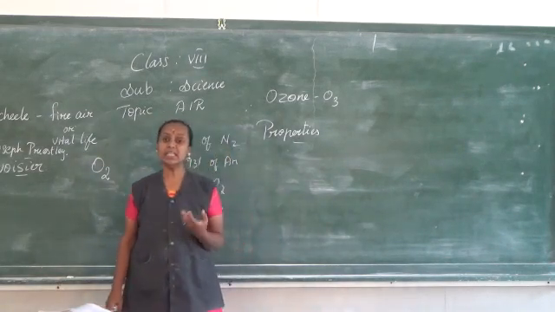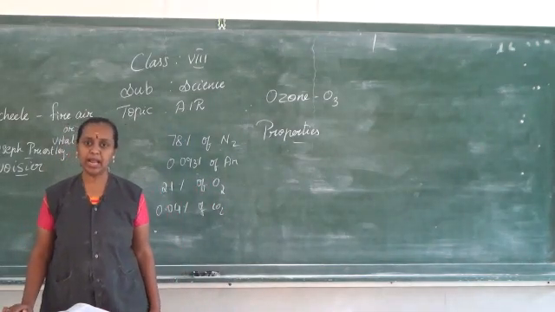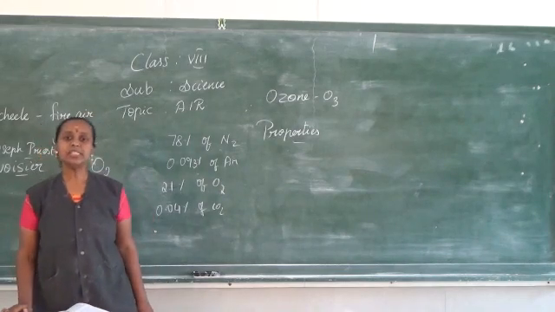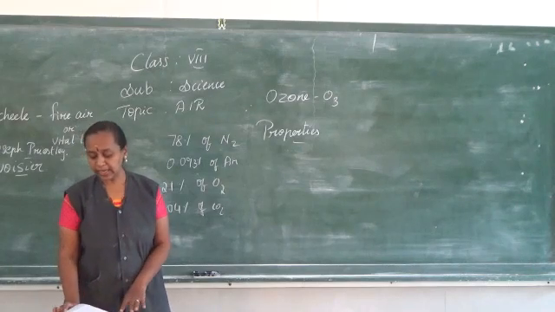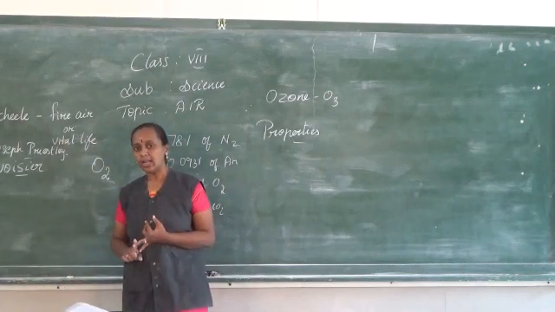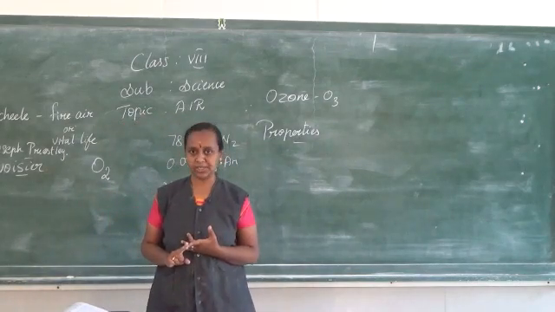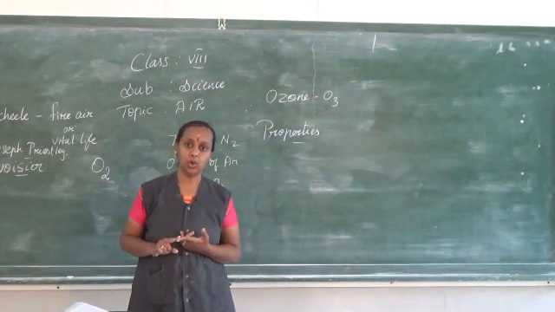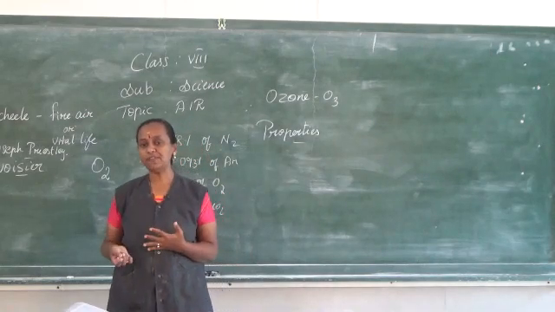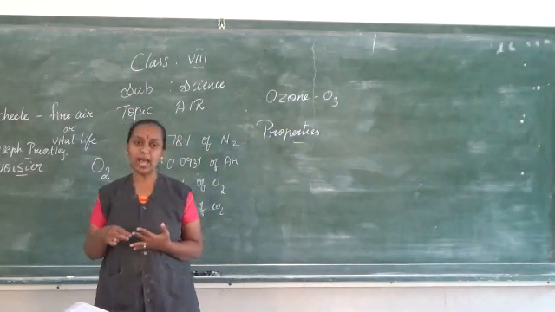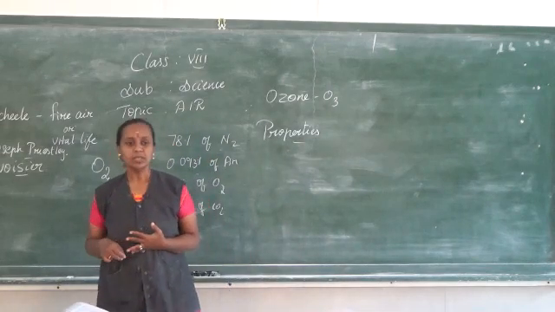And it is denser than air. It can be made into liquid at high pressure and low temperature. It supports combustion. So these are the properties of oxygen. So I repeat again, oxygen is a colorless, odorless and tasteless gas. It is a poor conductor of heat and electricity. It is readily soluble in cold water, as well as it is denser than air, and it can be liquefied at high pressure and low temperature. It supports combustion. So these are the properties.